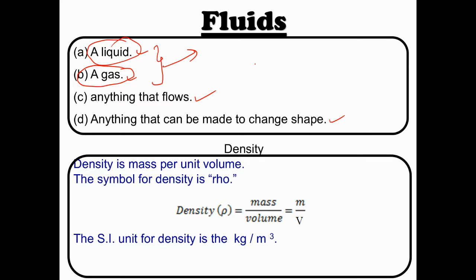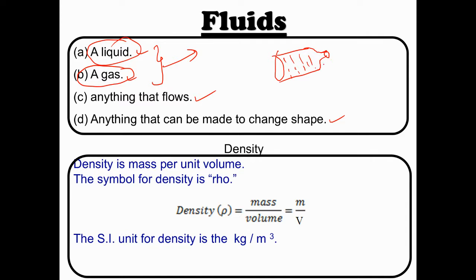Anything that flows means, take a water bottle. My dear, first of all, listen to my question. Take a water bottle, okay? Just open the cap and just tilt it. What will happen? It will spill out. For example, this water bottle is full of water.